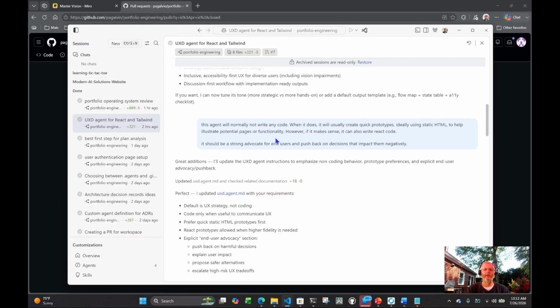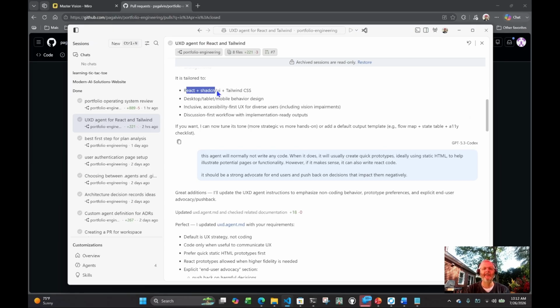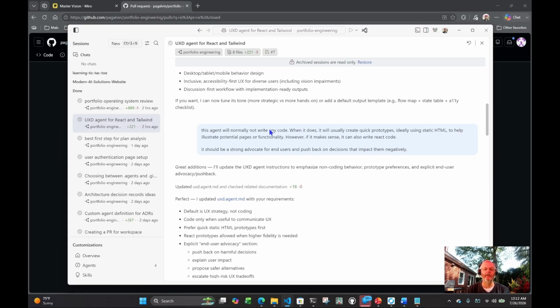So then I said, okay, well, I don't want you writing any code. And I got triggered a bit by this. I do want it to probably write some code. And as it turns out, it ended up writing a lot of code for me, so I might go back and revisit that. But it was aware of what I have in my app right now, and that's good. So I did clarify that I don't really want you to be writing code too much. I mostly want you to be doing prototypes.